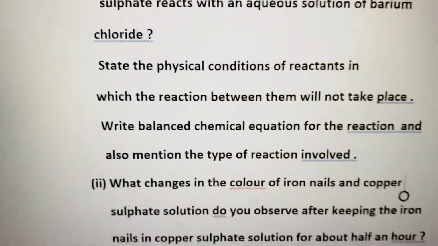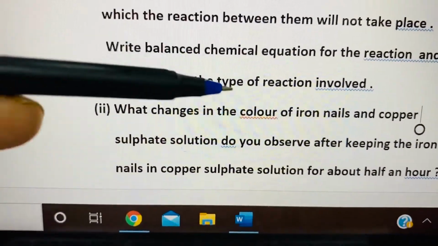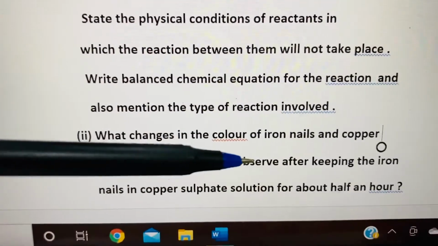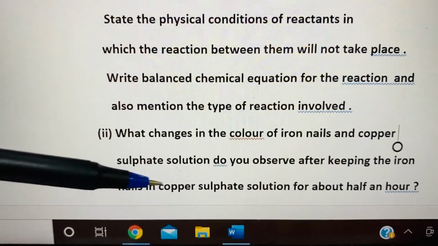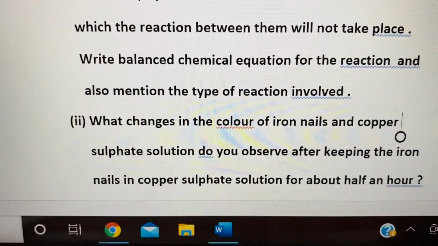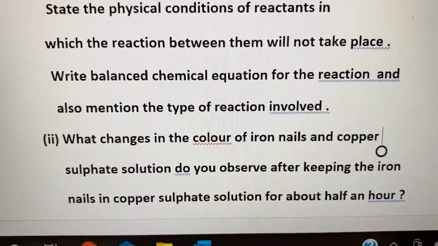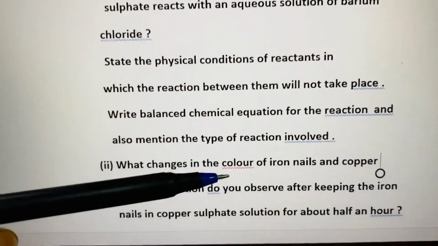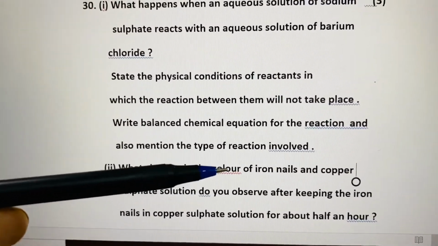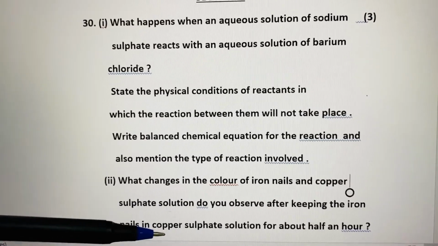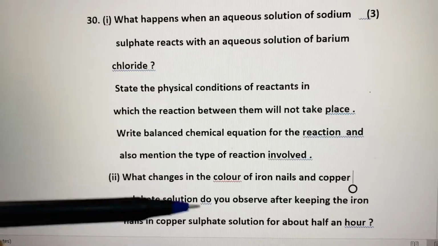Now next part of the question is the second part. What changes in the color of iron nail and copper sulfate do you observe after keeping the iron nails in copper sulfate solution for half an hour? It's a lengthy question, but you should understand the meaning. And this is a very common question. We have done it in class 8 also. So color of iron nail and copper sulfate solution, when iron nail is placed in copper sulfate solution for half an hour.